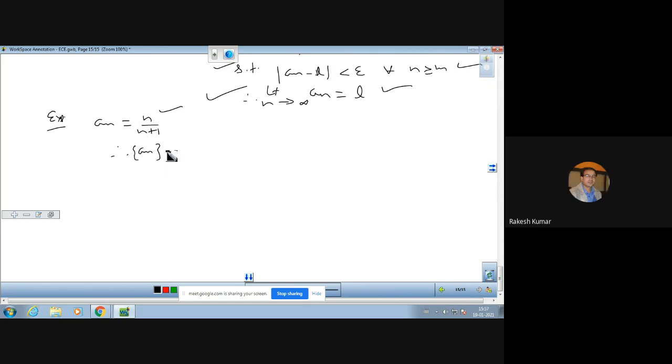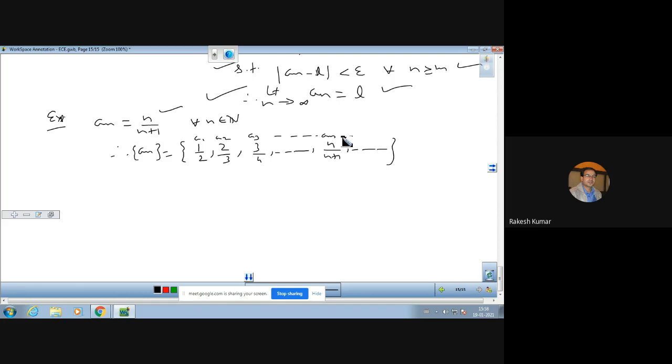So we can find out the elements of this sequence. For n equal to 1, the first natural number, that is 1 over 1 plus 1, that is 1 by 2, then 2 by 3, 3 by 4, and so on, n over n plus 1. This is the nth term. First term a1, a2, a3, an.